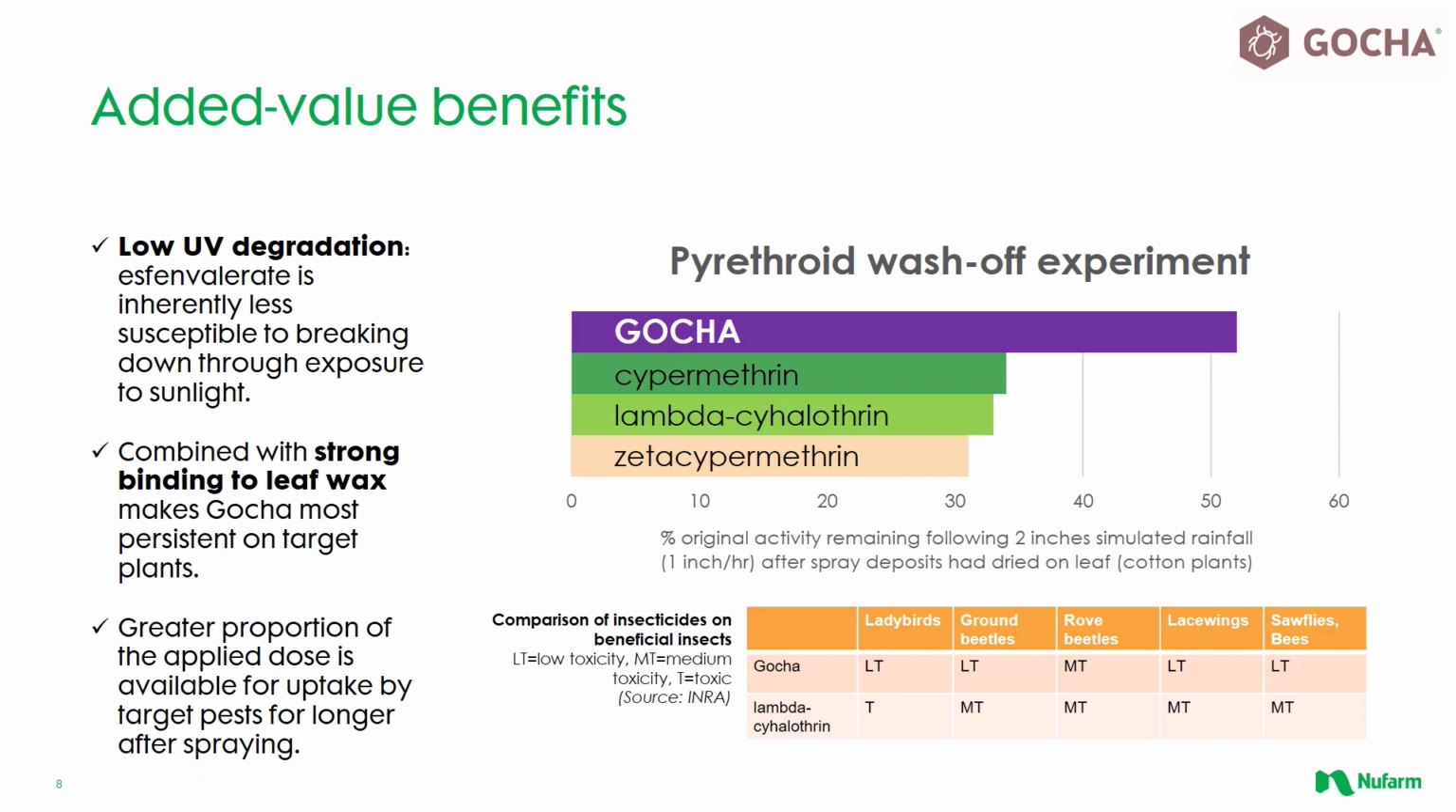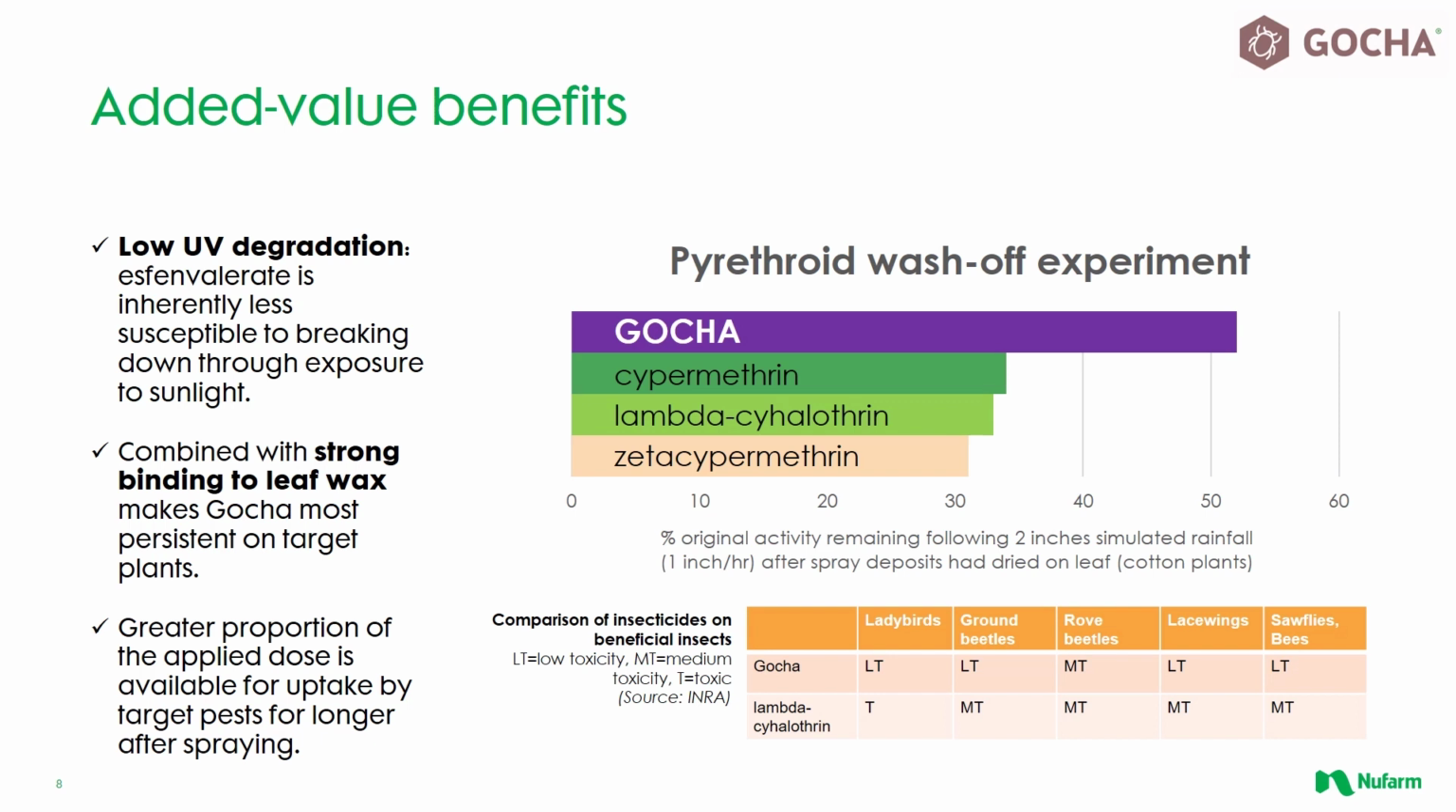Here's a quick reminder of some of the characteristics that make Gotcha the first choice product for BYDV control this autumn. The S-fenvalerate molecule is inherently less susceptible to UV degradation than other pyrethroids, and so is less prone to breaking down prematurely through exposure to sunlight. Combine this trait with the formulation's ability to bind strongly to leaf wax, and you can see why Gotcha is most persistent on the crops that you are trying to protect.